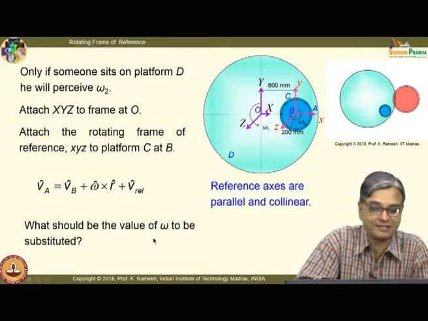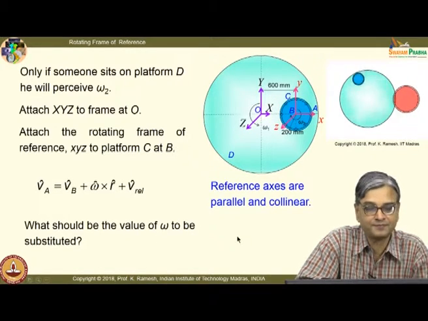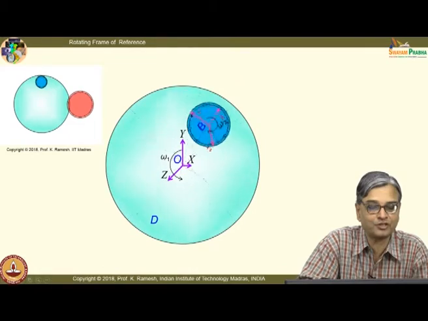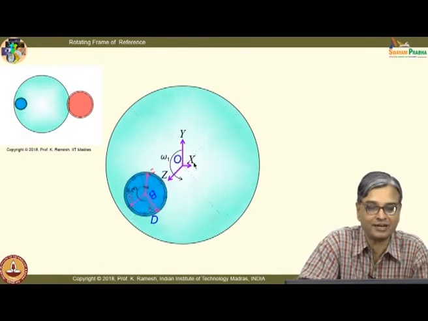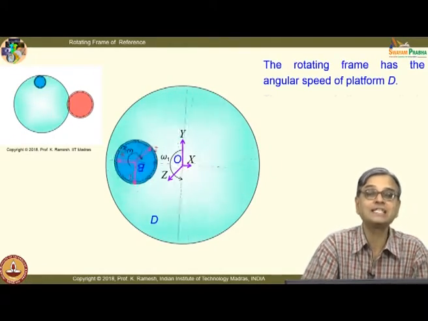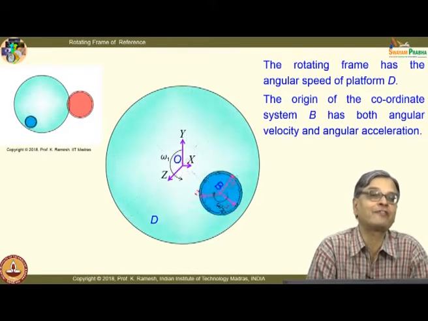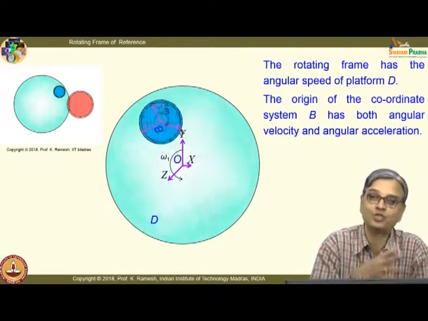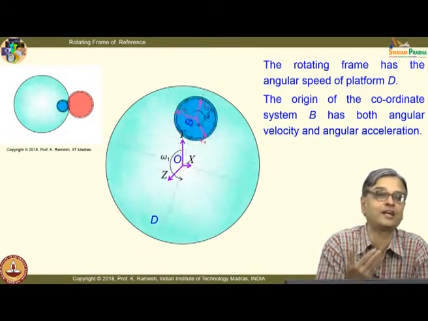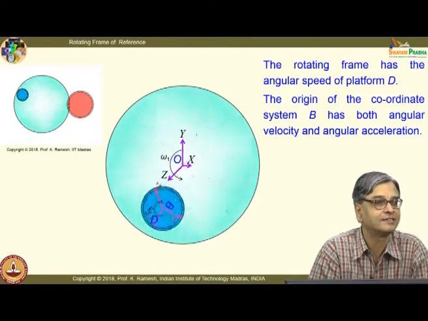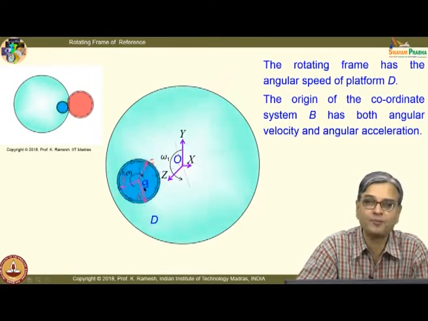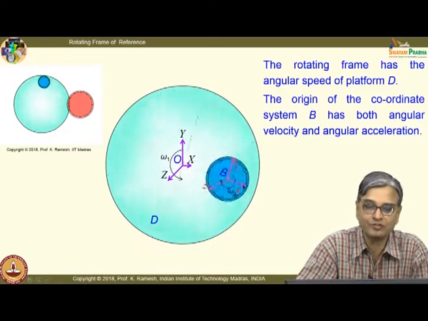So, that is what I have also summarized it here, what should be the value of omega to be substituted. Let us again visualize. In this animation I am not in a position to rotate the small platform, you imagine that it is getting rotated in the other platform. This is just to make you visualize what is the kind of motion that rotating frame of reference has. Unless you visualize this, you would not be able to select the omega. What should be the value of omega that I should select for the rotating frame of reference? Same as the omega of platform D, because it is rotating with the platform.